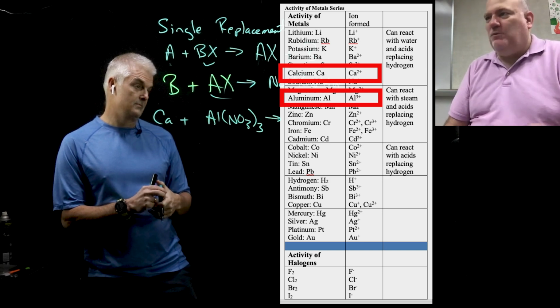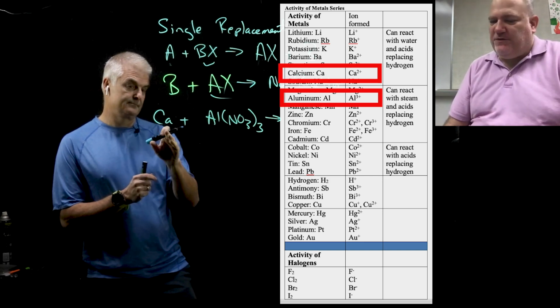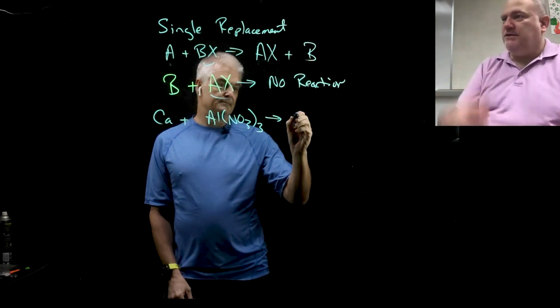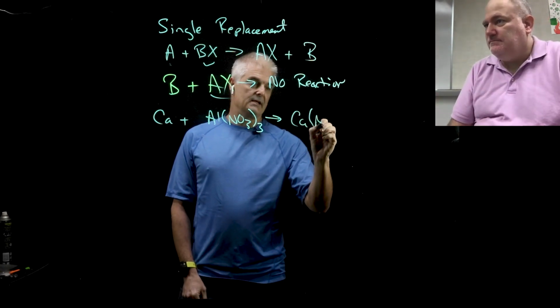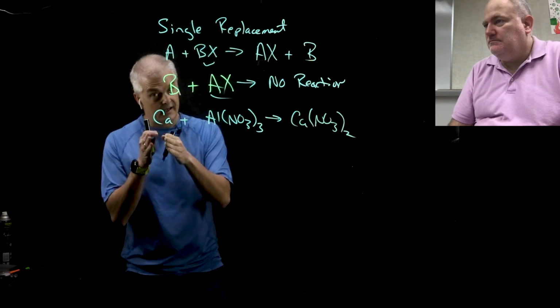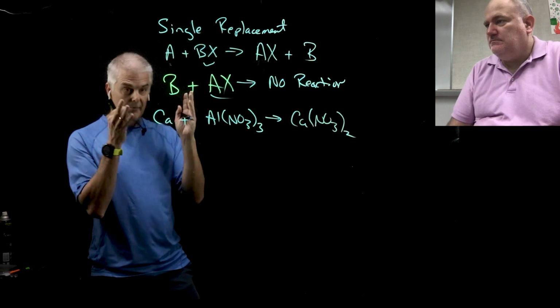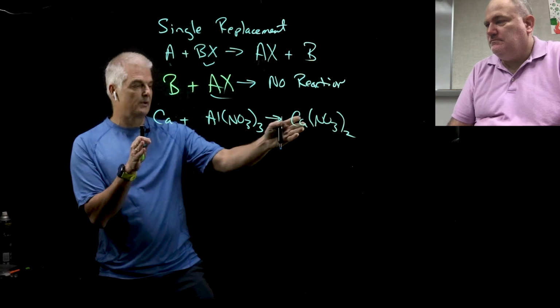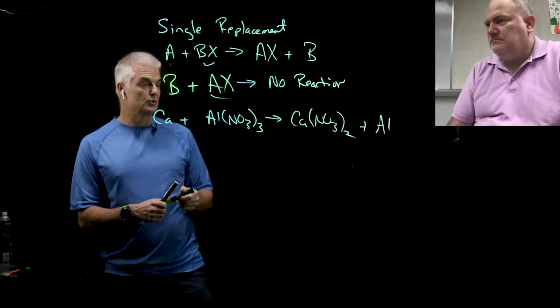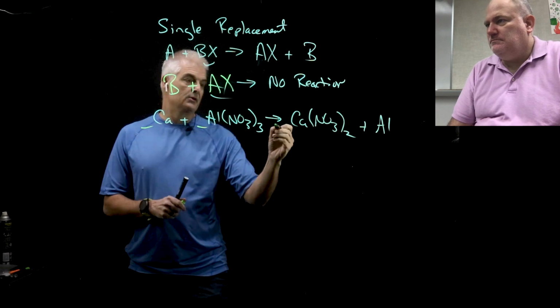Whatever one's higher up on the table wins, right? So in this case, you can see if you put your finger on calcium, calcium's higher up than aluminum. So calcium can kick aluminum to the curb. So it's going to make Ca(NO3)2. Now you say, wait a second, 2s and 3s, why is that? Because calcium is charged, as it says in the table, and our periodic table is +2, nitrate's -1. It does this, and it then kicks out the aluminum. Aluminum loses the game, and we can trade the arrow game.